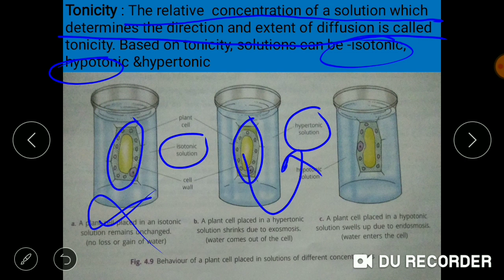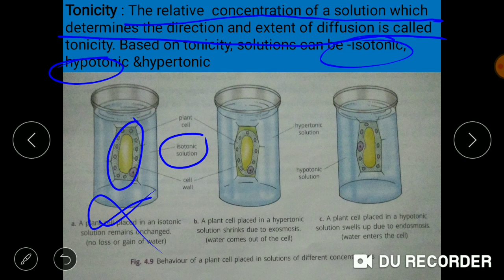Due to the movement of water molecules out of the plant cell, the cell shrinks. As you can see, the cytoplasmic contents have detached themselves from the cell wall, moving away from it.